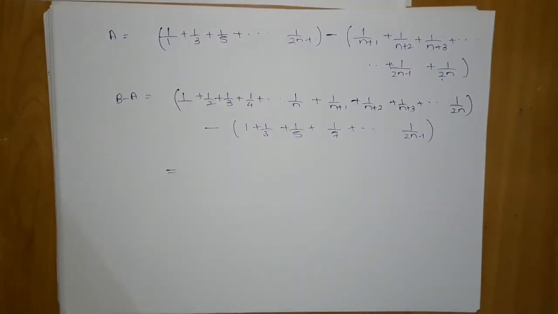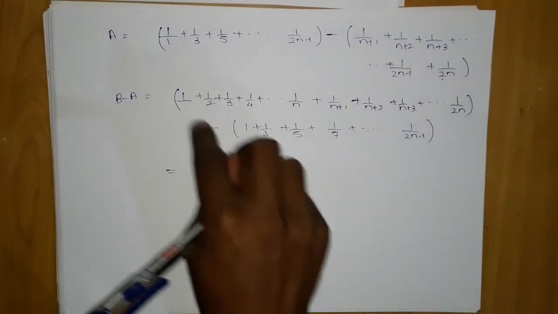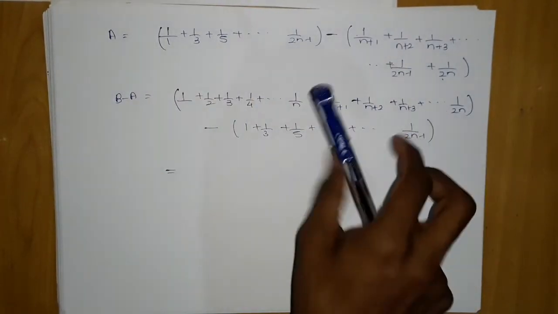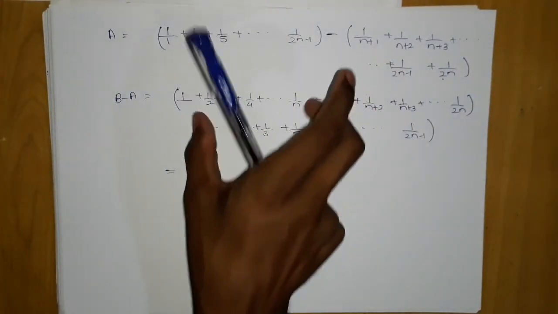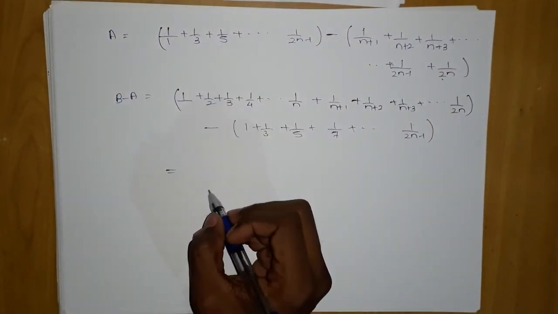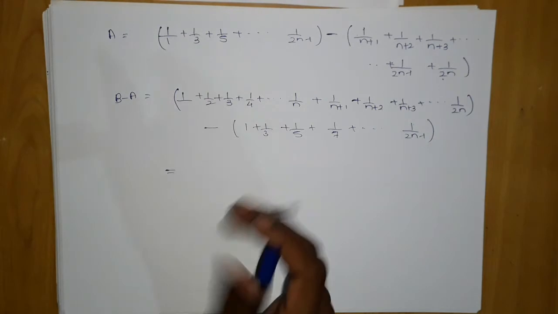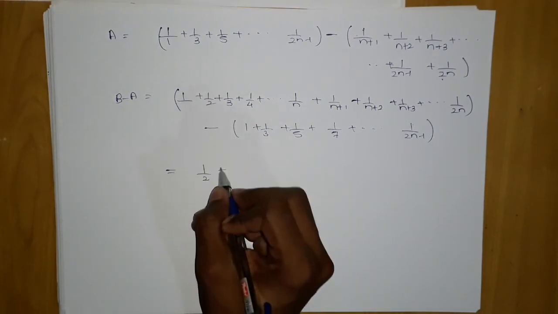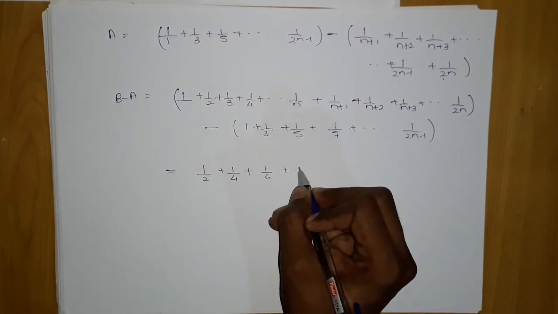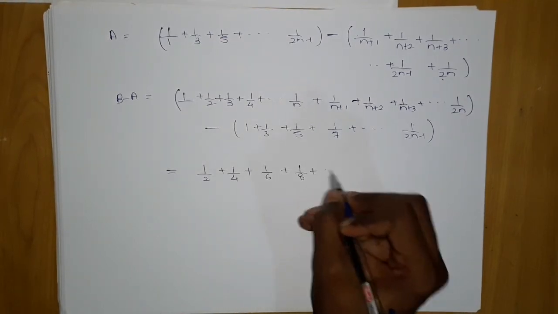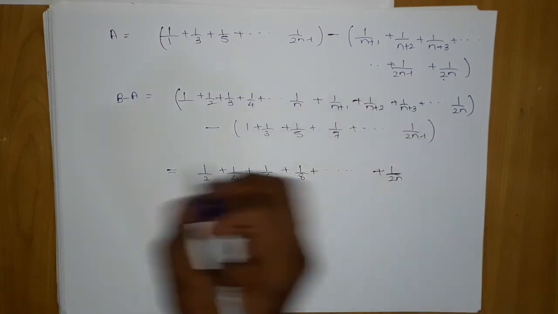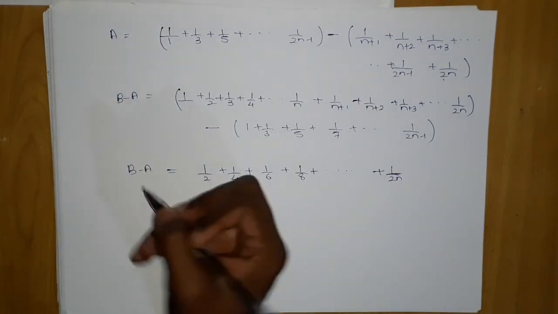Now here you can clearly see that it has all the terms from 1 to 2n, so it will remove all the odd terms from this 2n, which gives us the final series: it will have only even terms, 1 upon 2, 1 upon 4, 1 upon 6. These problems are tough, I know, but there is no way, you have to do it. You have to do this question again and again, because these questions are not easy.